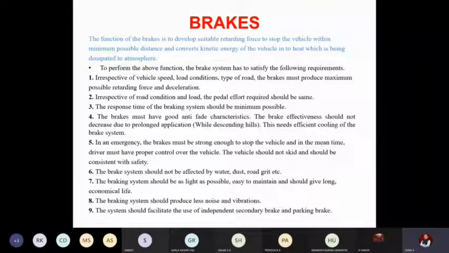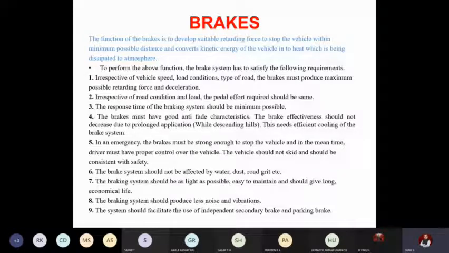And the last point is it should facilitate the use of independent secondary brake and parking brake. Okay. So parking brake is a definite add-on. Almost every vehicle has it; independent secondary brakes will be there in some of the vehicles. So we can call these 9 points as the primary design considerations for a braking system, or the requirements of a braking system. Both mean the same.